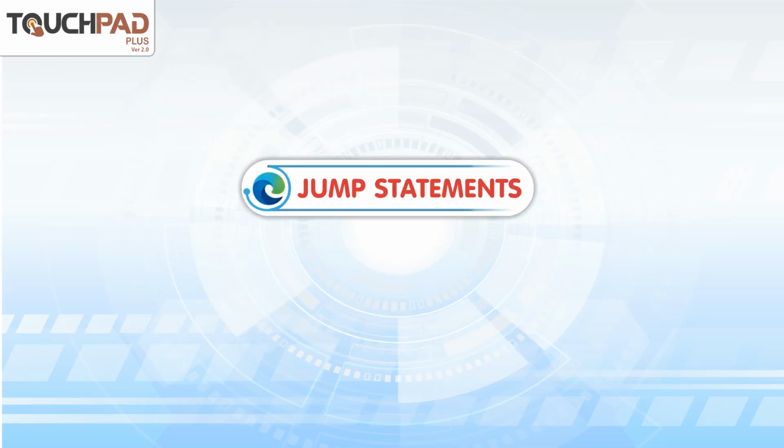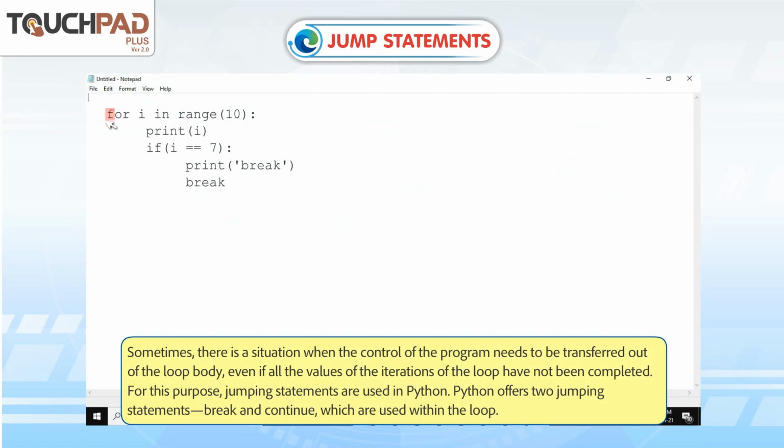Jump statements. Sometimes there is a situation when the control of the program needs to be transferred out of the loop body even if all the values of the iterations of the loop have not been completed. For this purpose, jumping statements are used in Python. Python offers two jumping statements, break and continue, which are used within the loop.